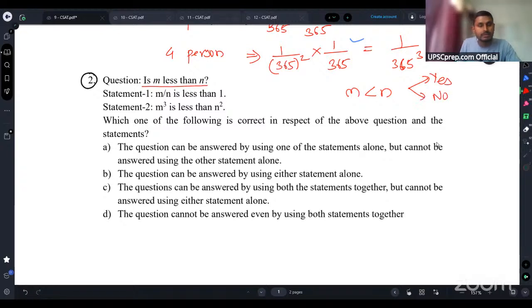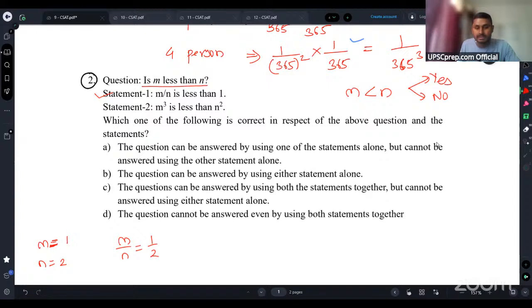And we have these two statements given. Statement 1 says m by n is less than 1. Now, m by n is less than 1. What are the possibilities, guys, when m by n will be less than 1? Let's say I assume m as 1 and n as 2. So m by n will be 1 by 2. In this case, I can say that m is less than n.